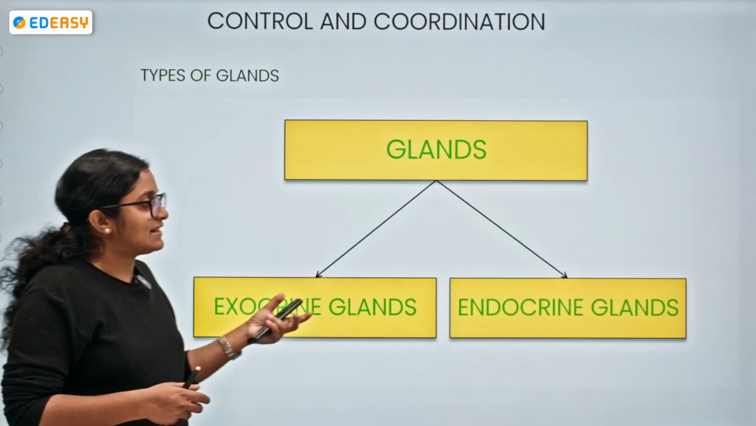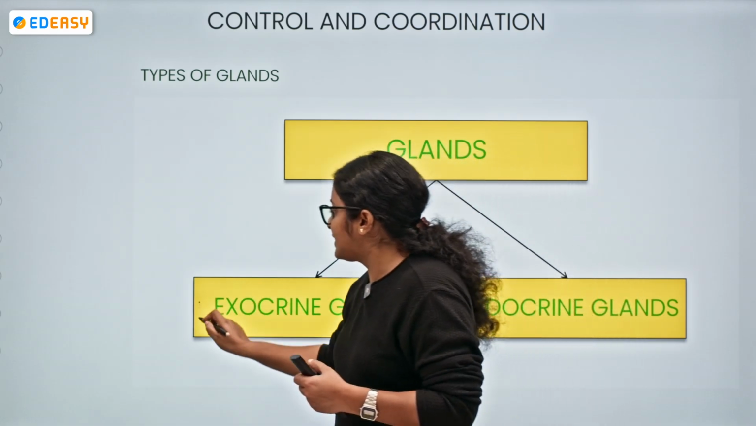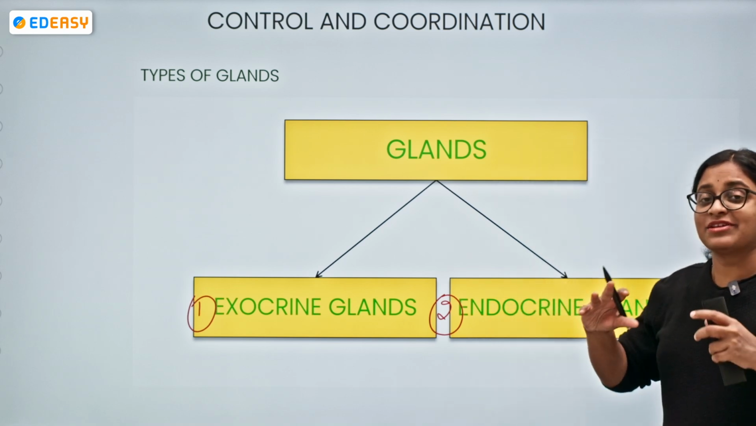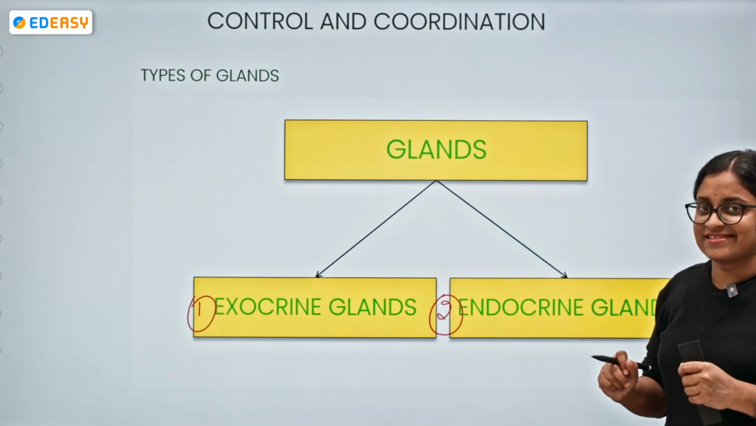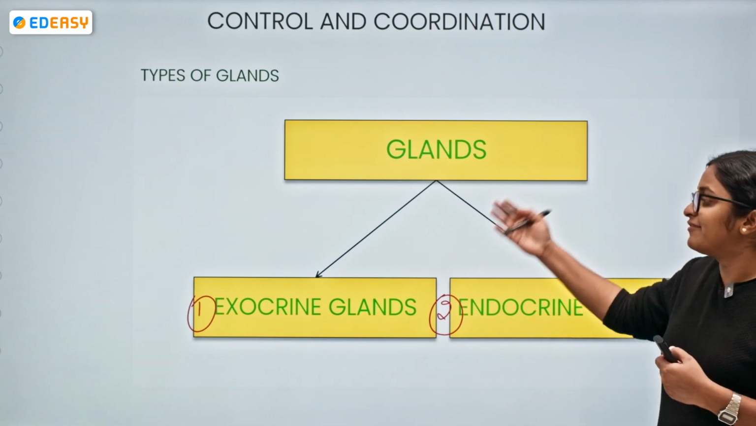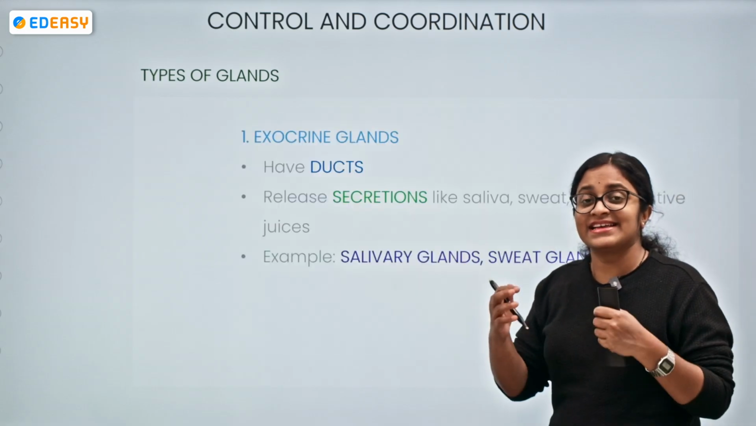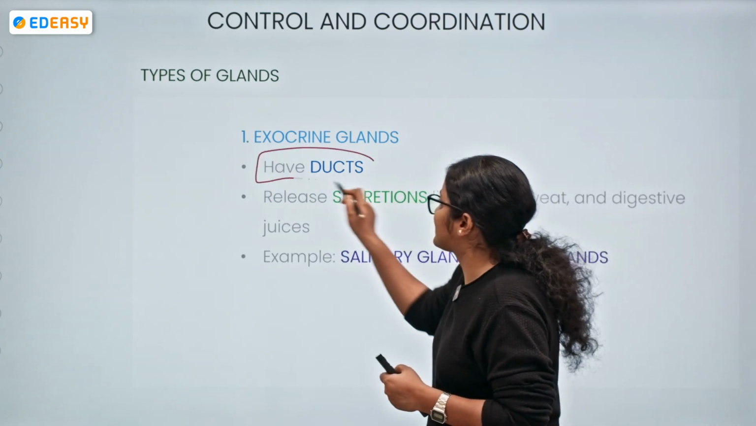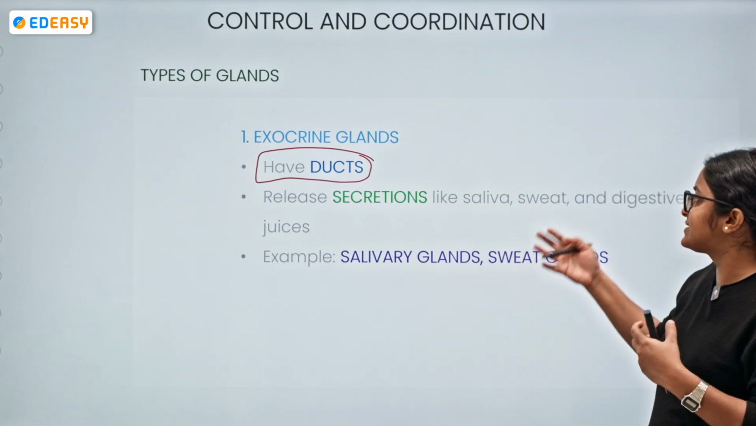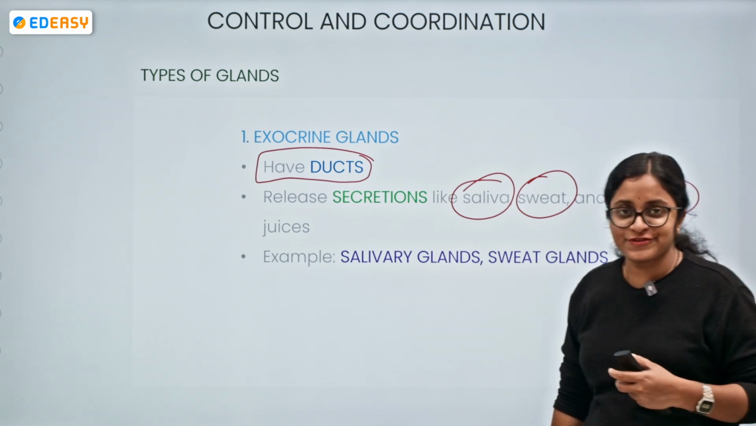Now coming to the glands, we have two types of glands over here, the exocrine gland and endocrine gland. So glands, they will be giving out the secretions, and based upon where the secretions are being released, where they are acting upon, we have two categories, the exocrine and the endocrine gland. So the exocrine glands, they have the ducts. Okay, so these exocrine glands, they release the secretions. It might be the saliva, sweat, and some of the digestive juices.